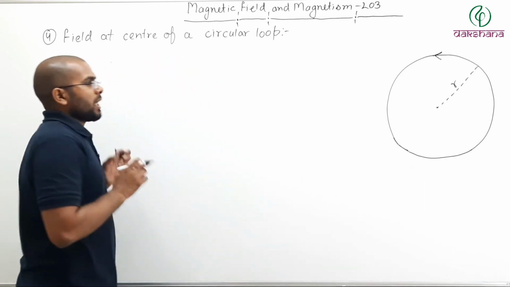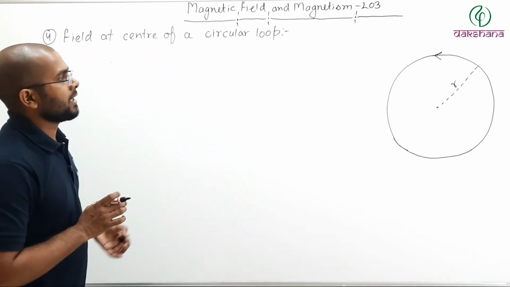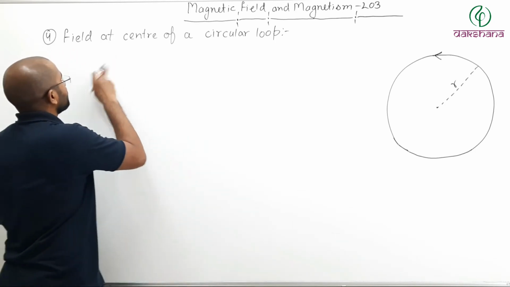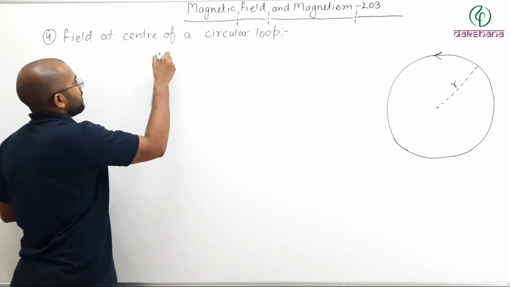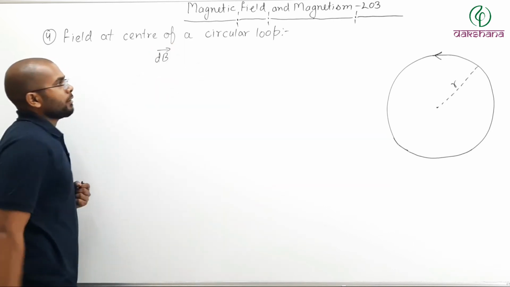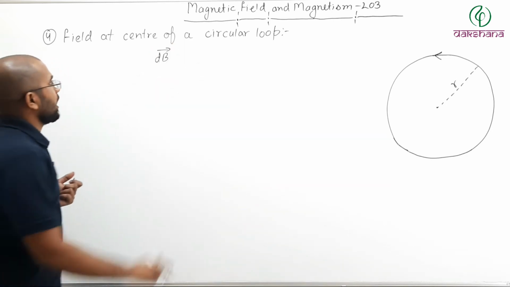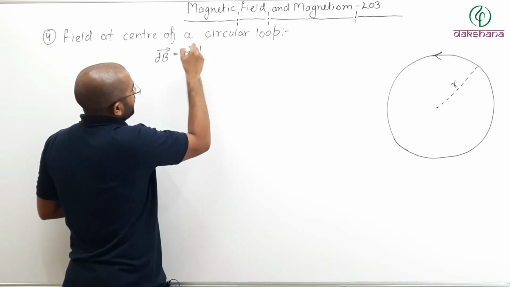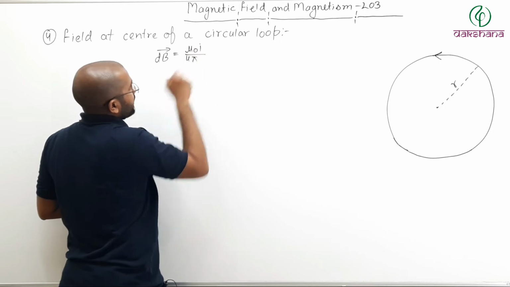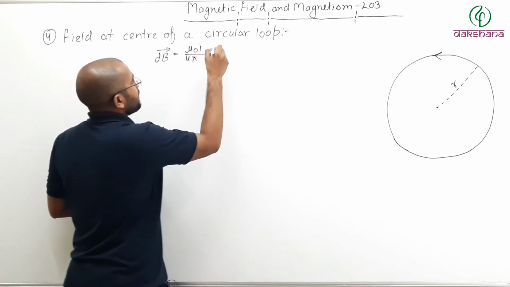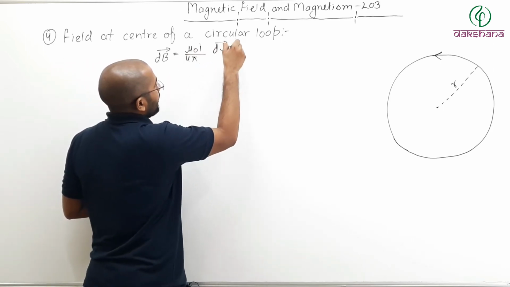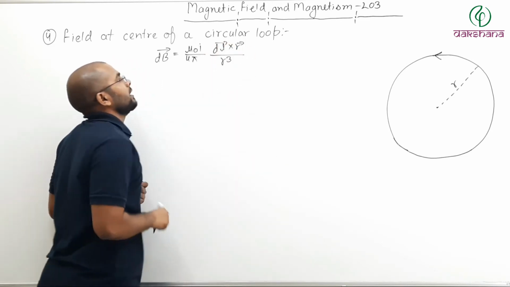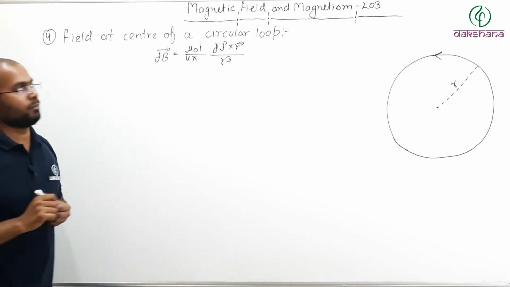So we will use Biot-Savart law in order to find the field at the center of loop. Now what was that law? Law is that dB, field due to small section dl of the wire, may be written as mu naught I divided by 4 pi, dl vector cross product with r vector divided by r cube, magnitude of r cube.